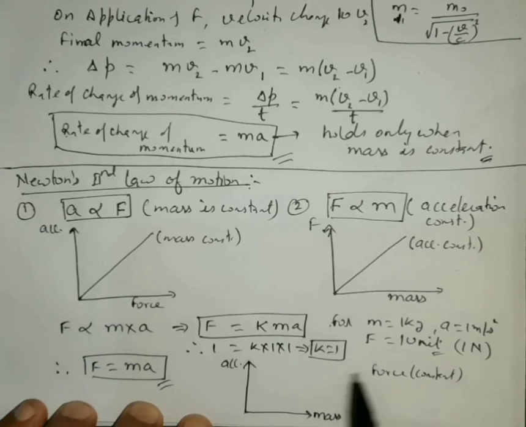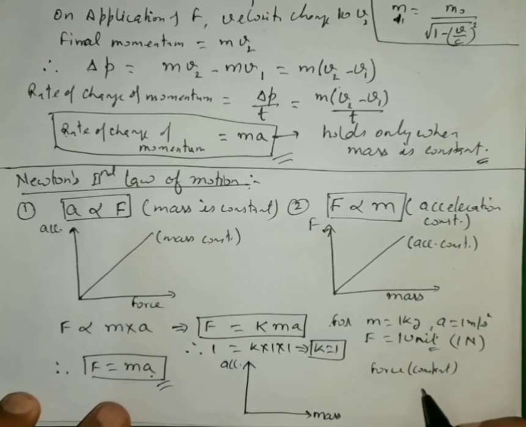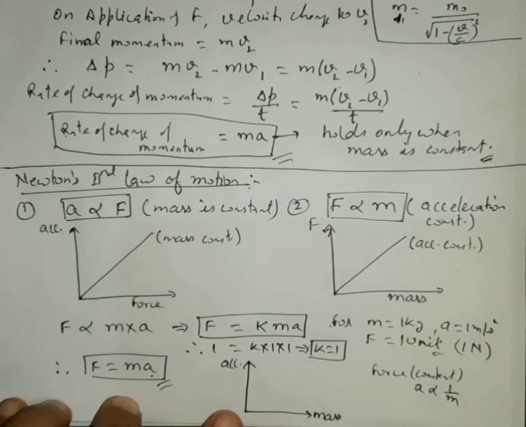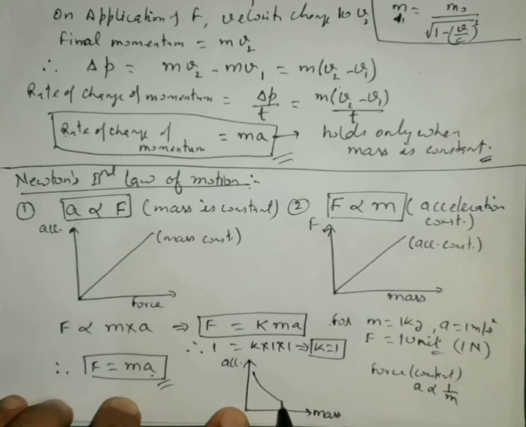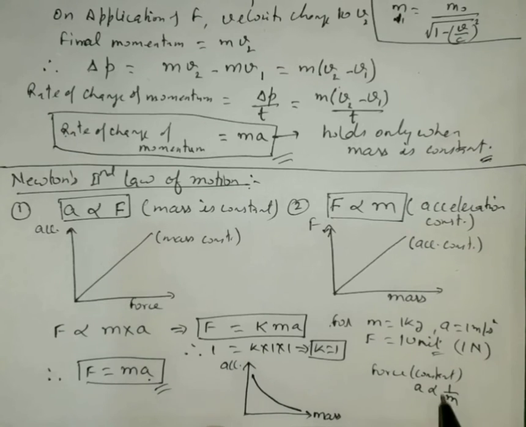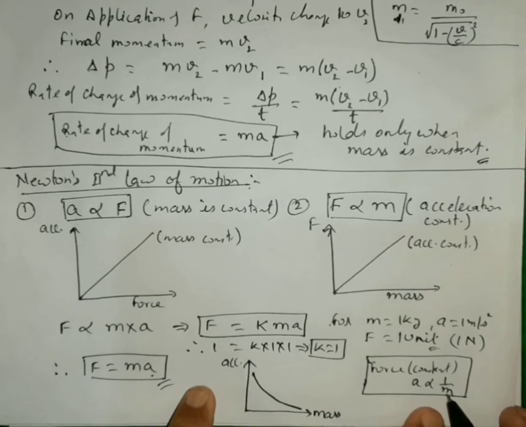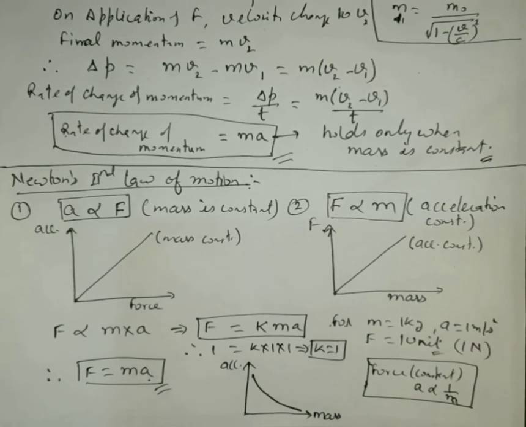From this relation, if the force is constant, then acceleration produced is inversely proportional to the mass. Means less mass, more acceleration. As the mass increases, the acceleration of the body decreases. So this will be the graph of acceleration versus mass. If there is more mass, then acceleration produced will be less, and if there is less mass, then acceleration produced in the body will be more.